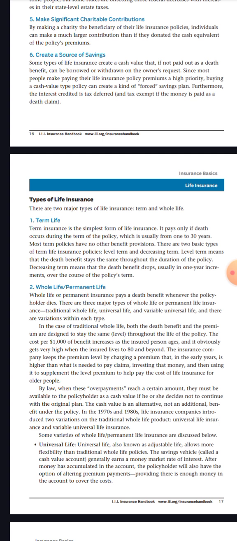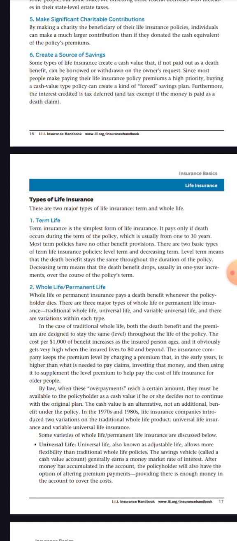Number 2, whole life, or permanent life. Whole life or permanent insurance pays death benefits whenever the policyholder dies. There are three major types of whole or permanent life insurance: traditional whole life, universal life, and variable universal life, and there are variations within each type.